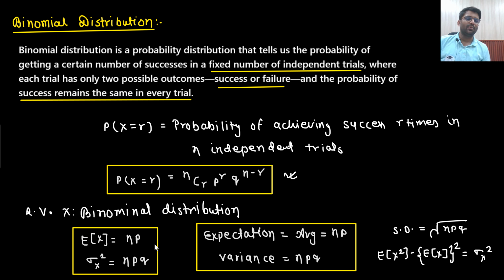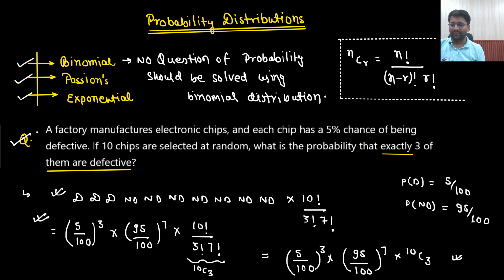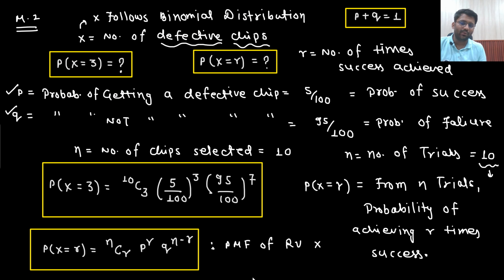Is that understandable to you or not? Completely understandable, sir. So all the analysis that we have done for the binomial distribution is absolutely clear to you. If the question is coming on probability, will I use the binomial distribution? Absolutely not. I will solve by my basic concept. Whatever the question is, I will read it, make one case, then get to know how many other cases are there, and solve the question. I don't need to do all this process.